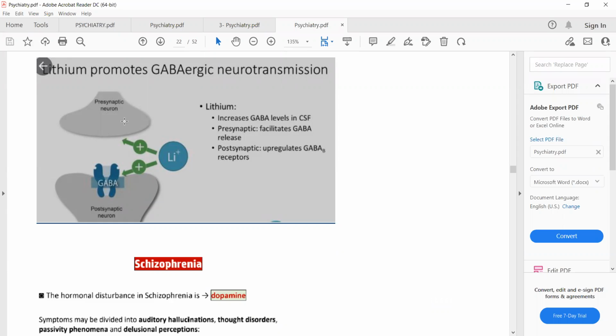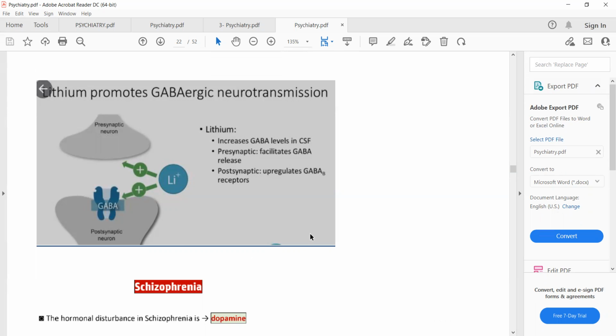So lithium ion has two actions. It increases the release of GABA neurotransmitter from the presynaptic neuron, and it also increases the GABA receptors on the postsynaptic neuron. So that's why it is used in the treatment of bipolar affective disorder and mania.